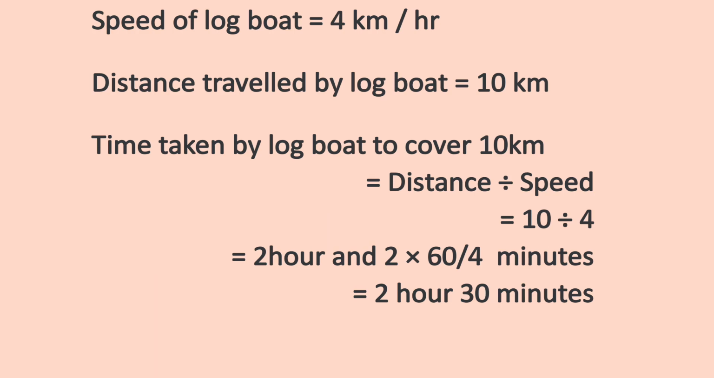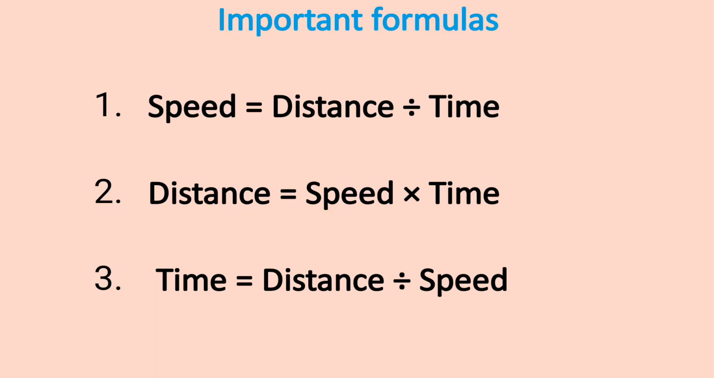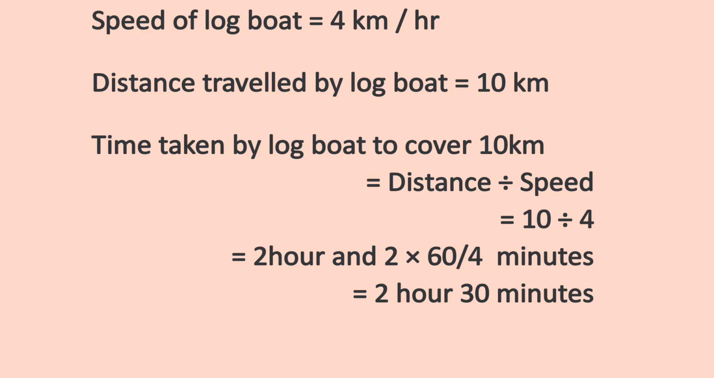Like, the speed of the logboat is given to you, 4 km per hour, and the distance traveled by the logboat is 10 km. What do you need to find out? Time. So for time, what is the formula? Distance divided by speed. So we just choose this formula. When you divide 10 by 4, you will have 2 in the quotient and 2 in the remainder. So the 2 can't be divided by the 4.